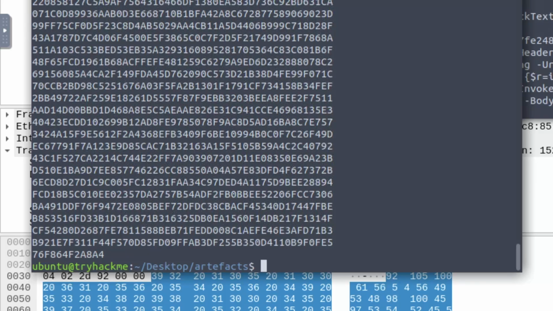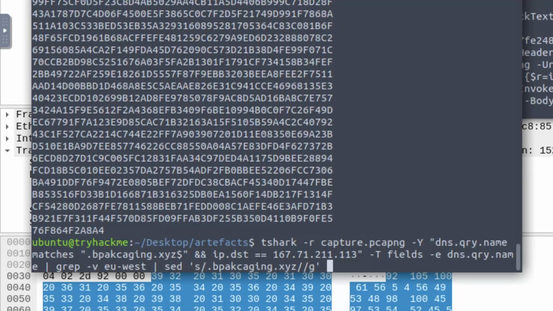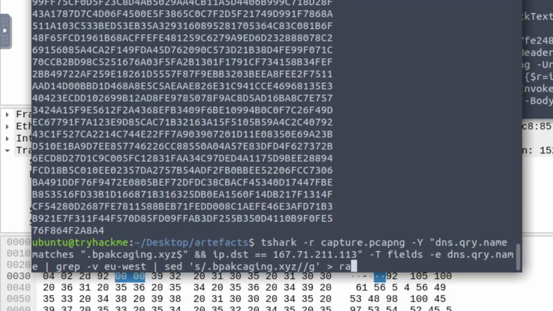Now we just want to output this so that we can create some kind of script to parse through all of these values and see if there's a way that we can extract the data. I'll call the file raw data, and we'll give it a binary extension.